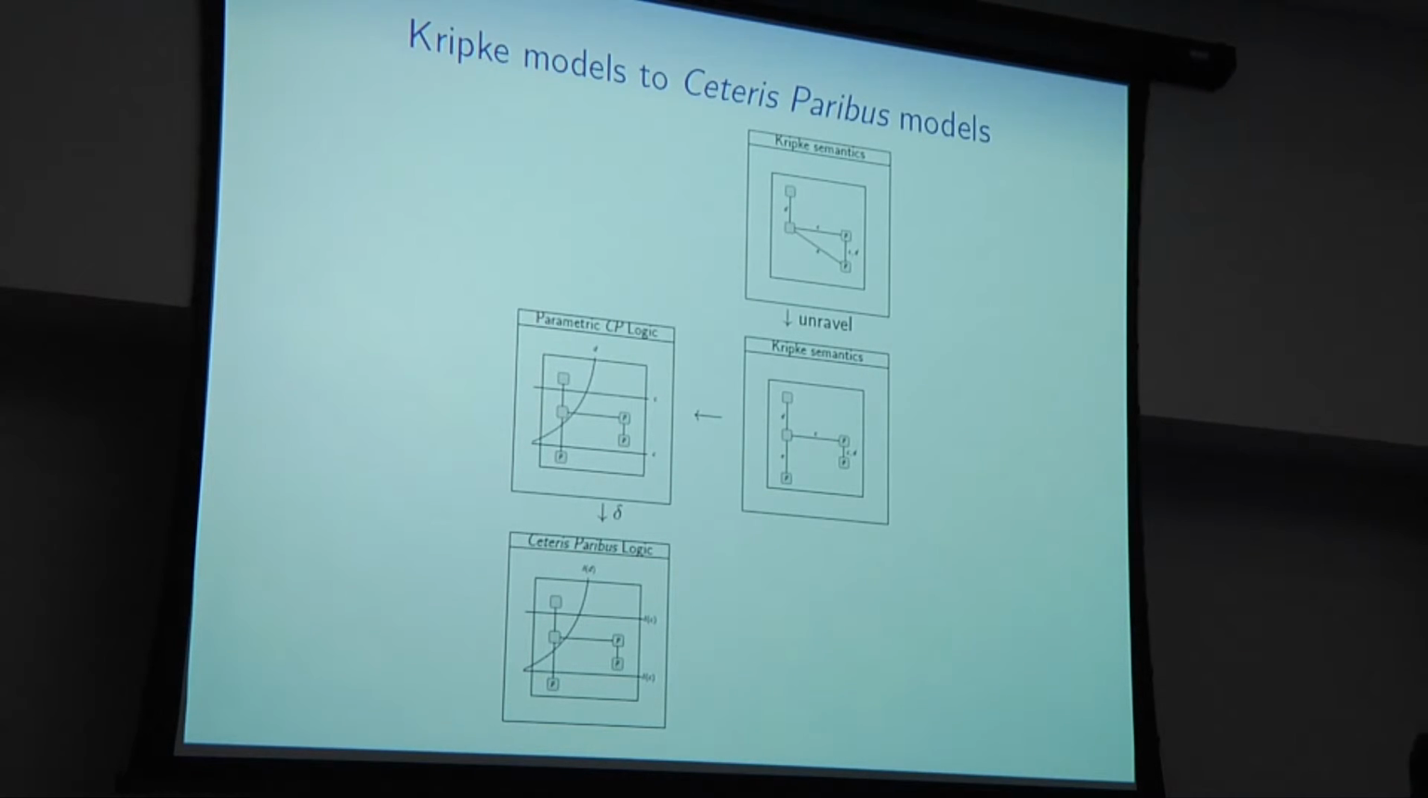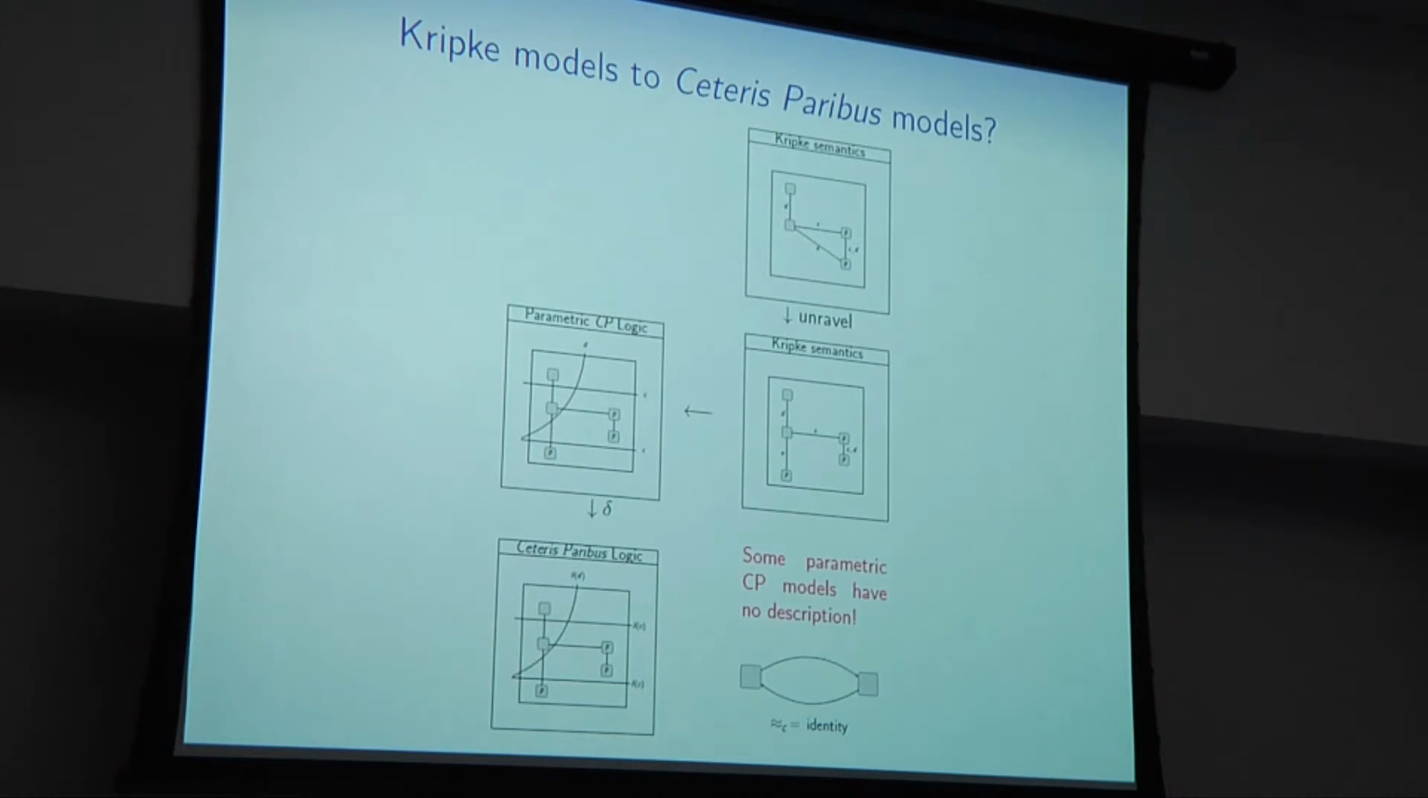Okay, so this is the general map of the approach then. We're going to start off with some Kripke models, we'll unravel them, we'll turn them into parametric CP models, and then we'll associate them with a certain description delta and use those to get these more language-like models at the end that we can use to interpret the original CP language.